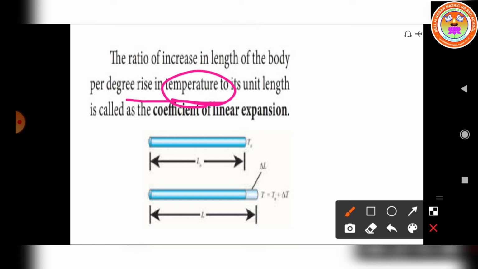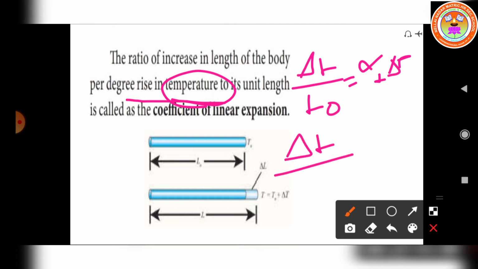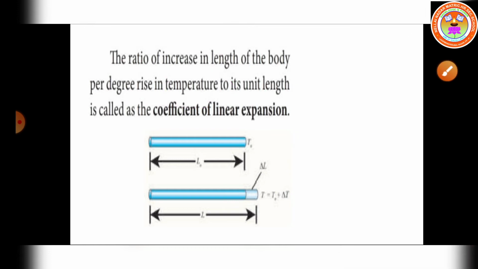Already we know the formula is delta L by L naught is equal to alpha suffix L into delta T. So delta T is cross multiplied here: delta L by delta T into L naught is equal to alpha suffix L. Using this formula only we can give the definition of the coefficient of linear expansion.